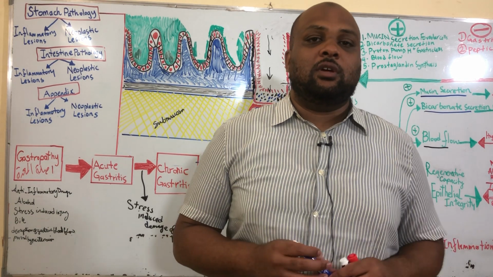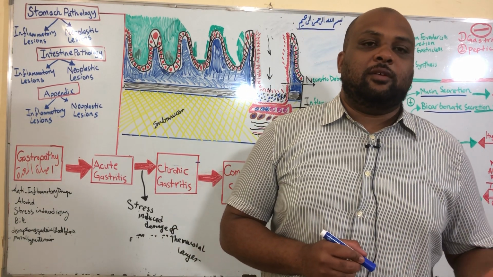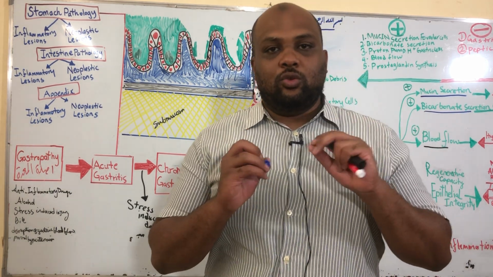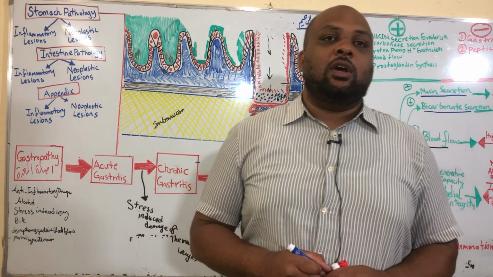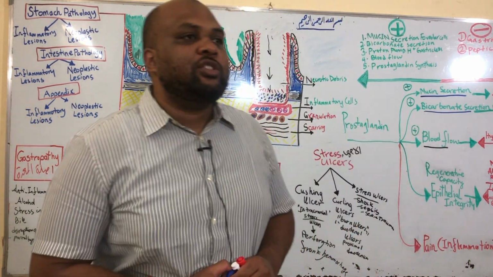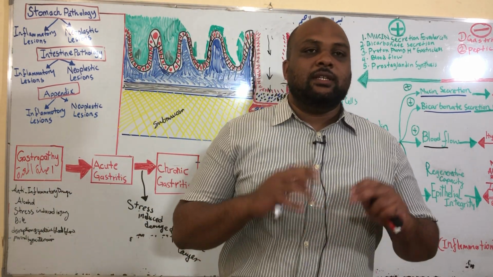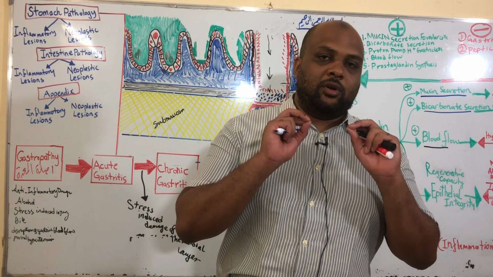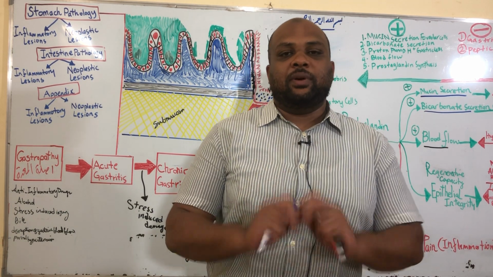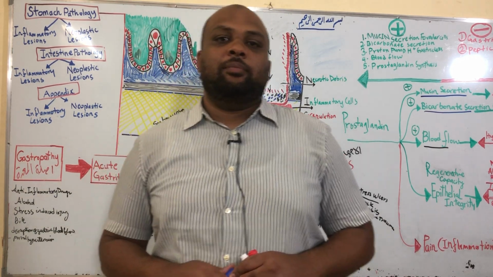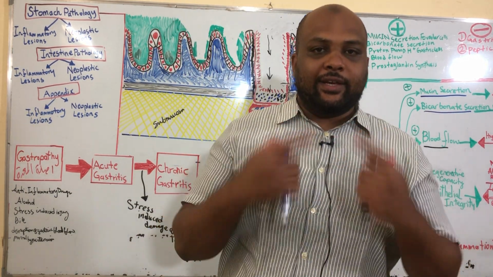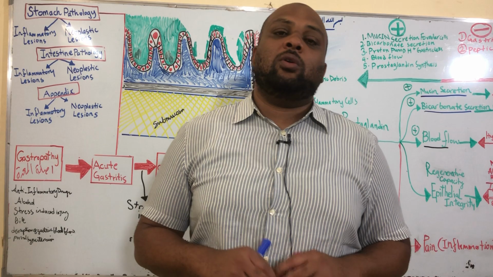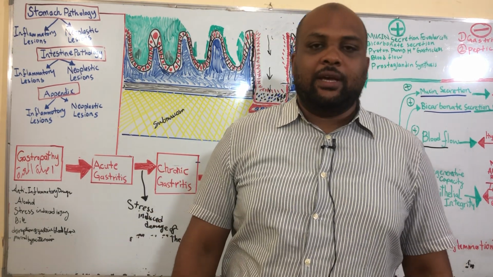If it is persistent for a very long time, and depending on the pathogenesis and the diagnosis, we can tell that you will have chronic gastritis. So chronic gastritis has two major causes. 90% of the cases are caused by the gram-negative, rod-shaped bacillus known as Helicobacter pylori, H. pylori, while 10% of the cases are called autoimmune gastritis.